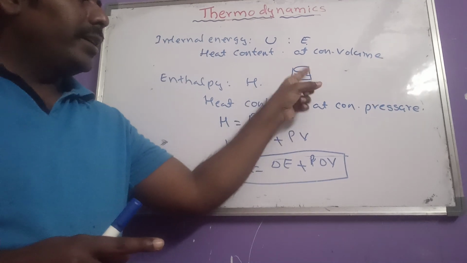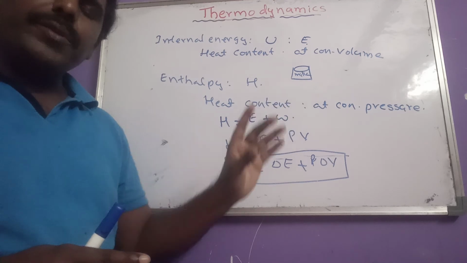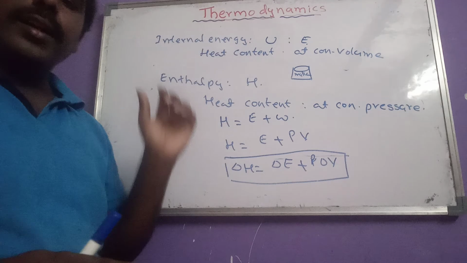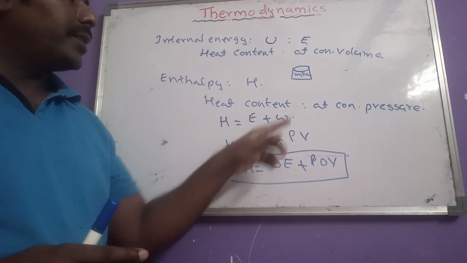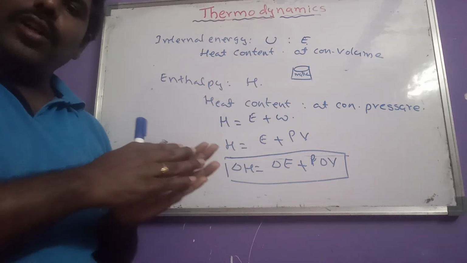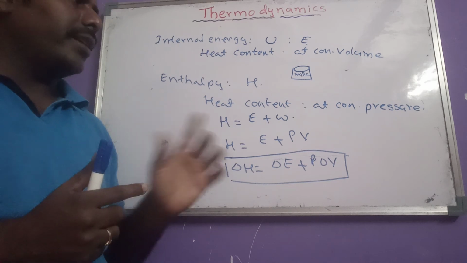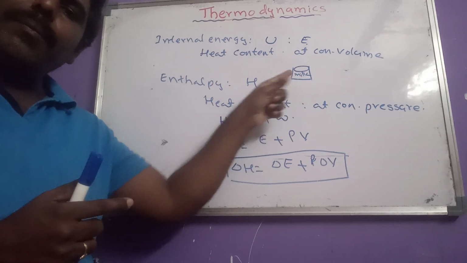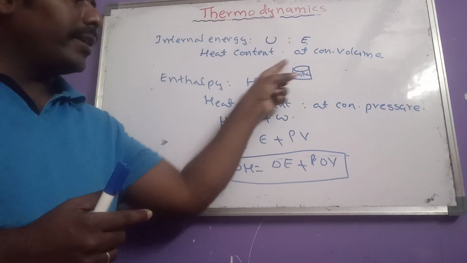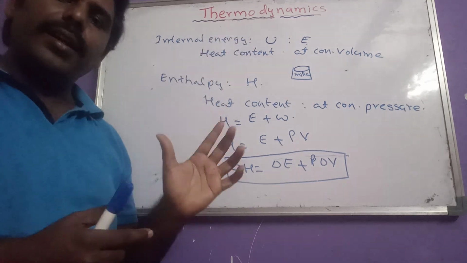That means the heat content present in the container is at constant volume, so that is said to be internal energy. But inside that container, the milk is expanding, that means volume increases, but the pressure is constant. So the heat content of the milk is said to be enthalpy, and the heat content present in that container is said to be internal energy.